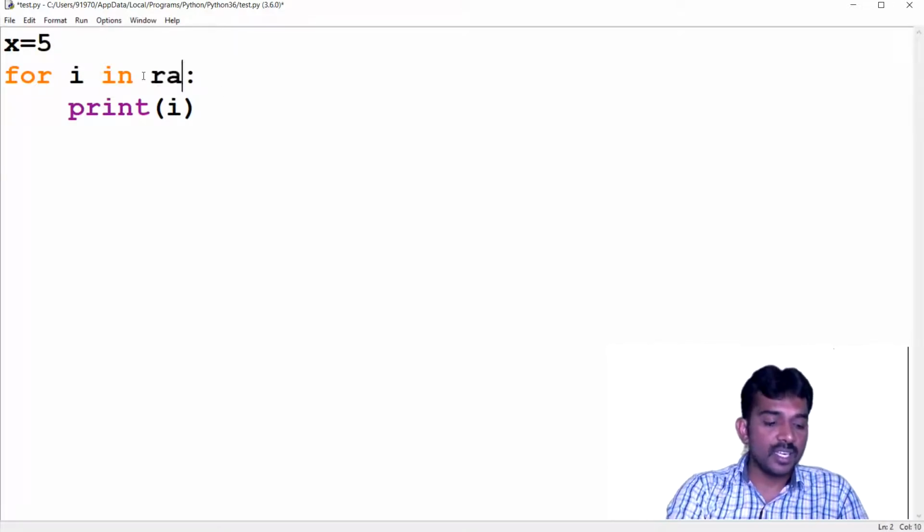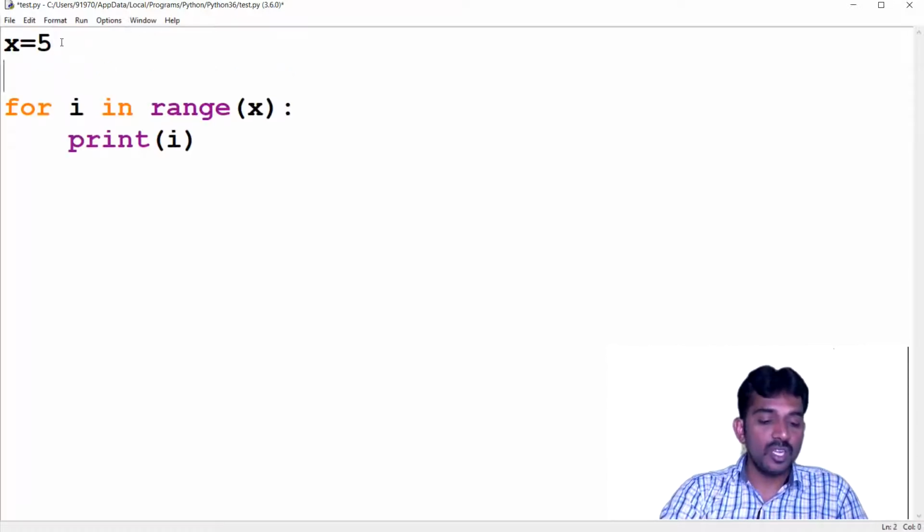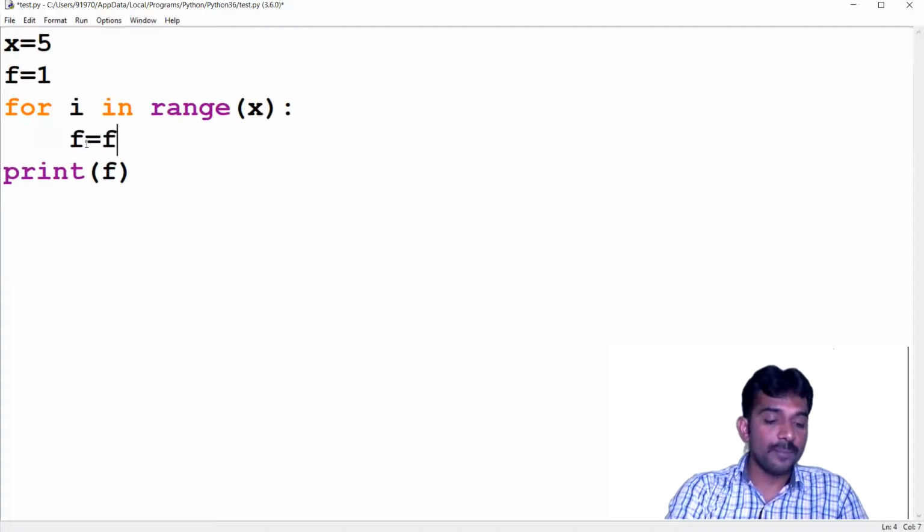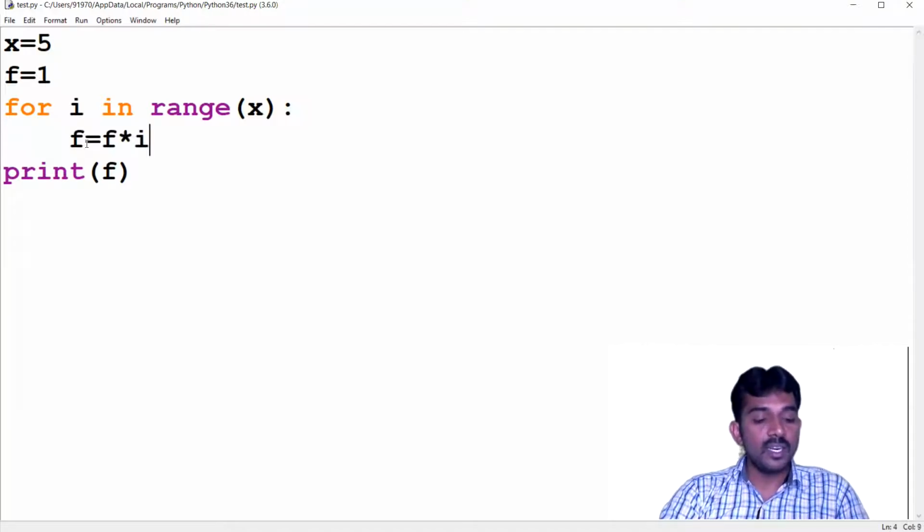So first let us see. I said that range is a function, right? Range of x. You know the same result, f equal to f into I. Sorry, f value is initially 1, right? After that, the value goes by default incrementing, right? So f equal to f into I. Let us see what is the output here.